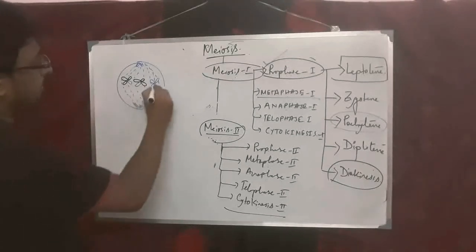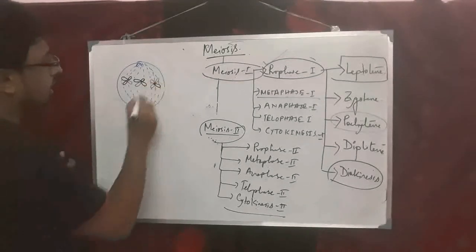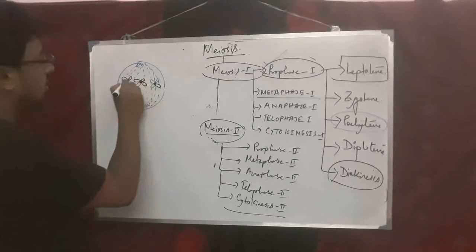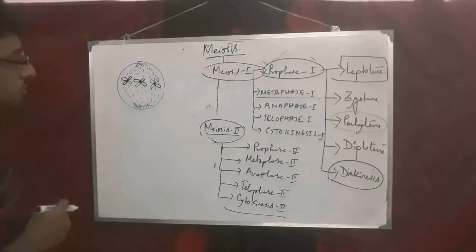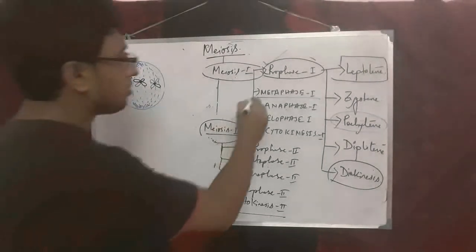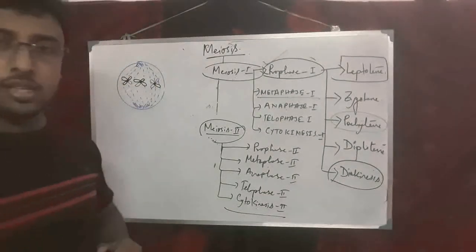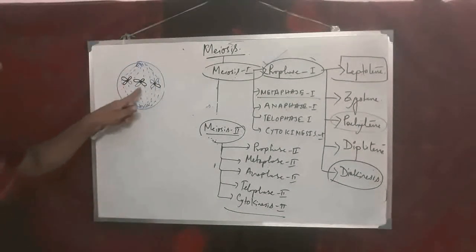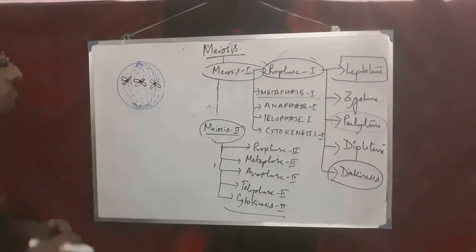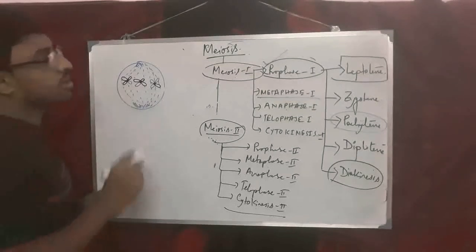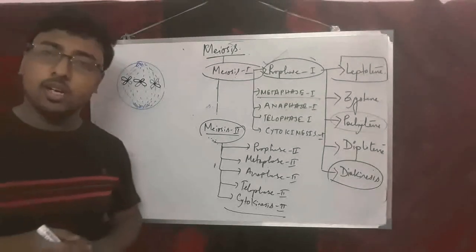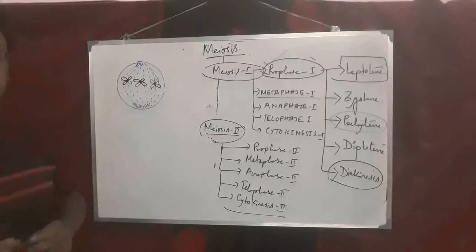Ultimately in the equatorial plane they are arranged together. That is the characteristic feature of metaphase 1. It is just like mitosis, but whenever you are drawing the chromosomes, they will look like chromosomes formed after crossing over. So these are the characteristic features of metaphase 1.